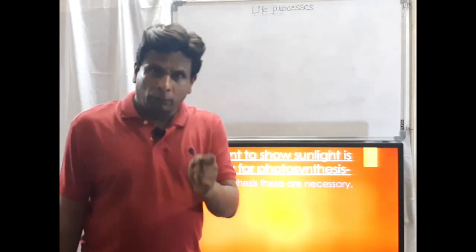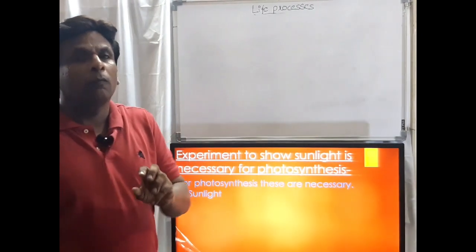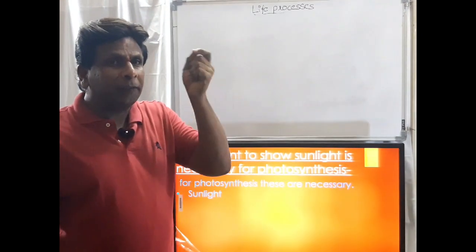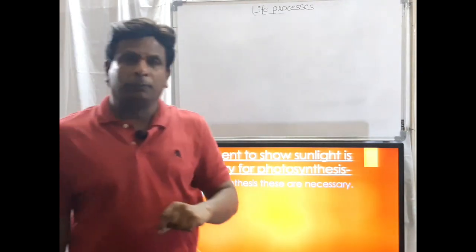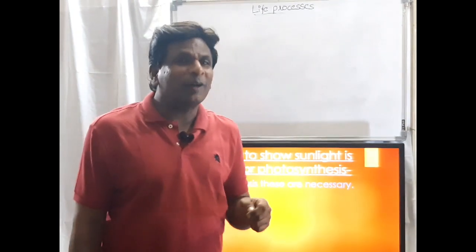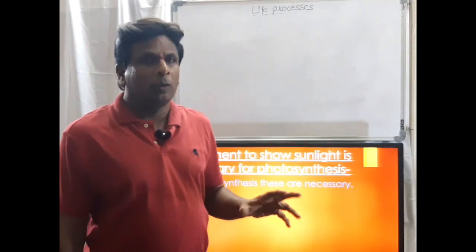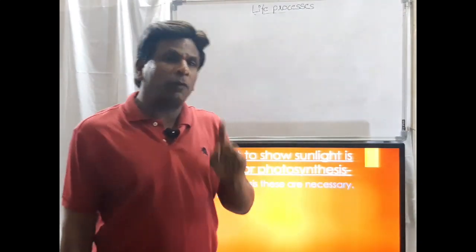When we studied photosynthesis, we saw that sunlight should be there. Because of that, plants carry out photosynthesis at daytime. So sunlight is necessary for photosynthesis.